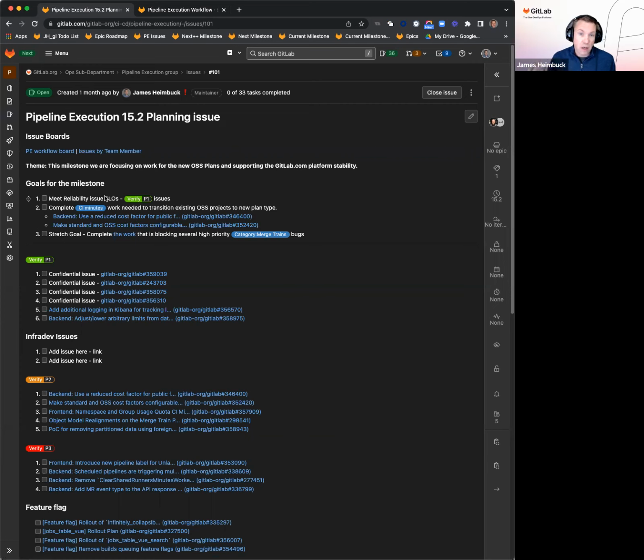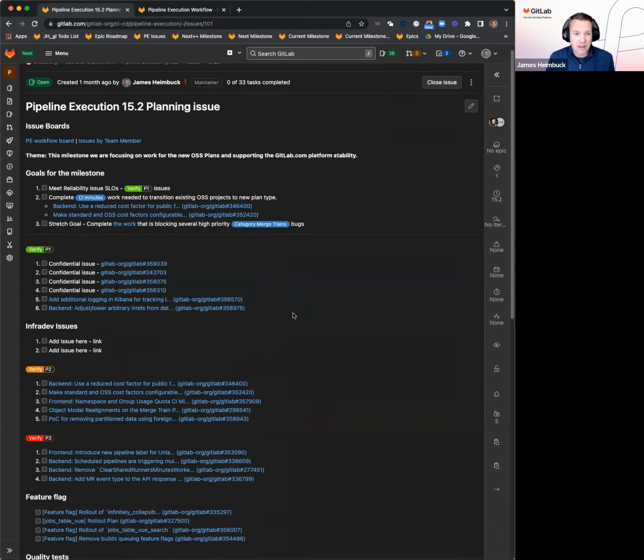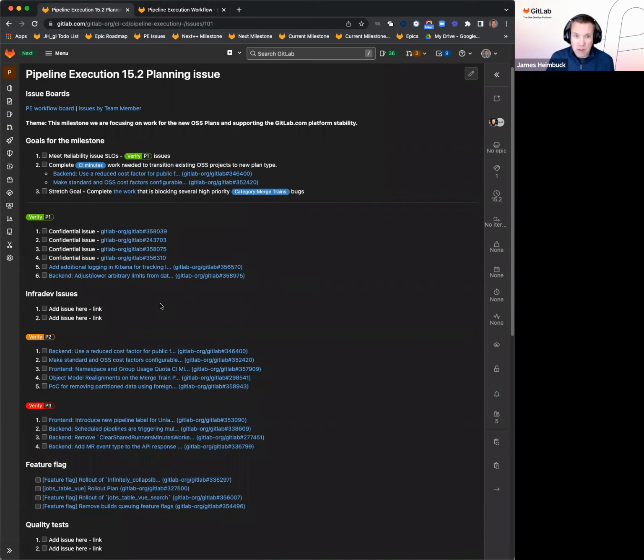So our first goal is meeting our reliability SLOs, and those are all verified P1s. So we have 6 of those, it looks like. So big list in 15.2. No infra-dev issues, though, among those.